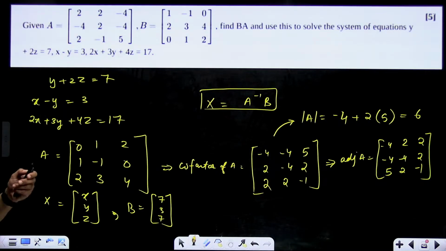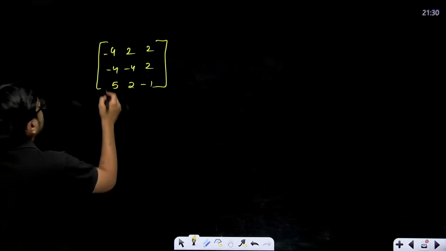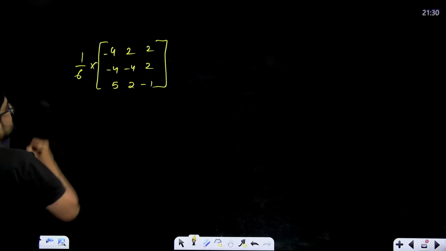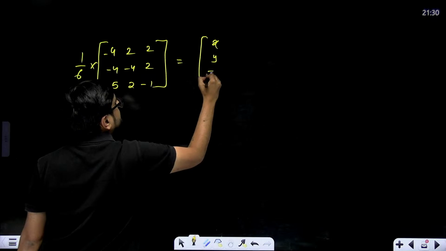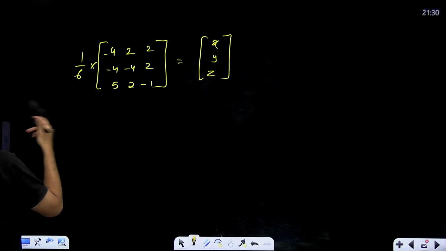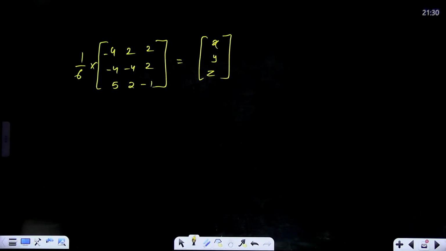So we can multiply it with 1 by 6. This multiplied with 1 by 6 will be equal to my x, y, and z. So we can directly multiply 1 by 6 to every value.